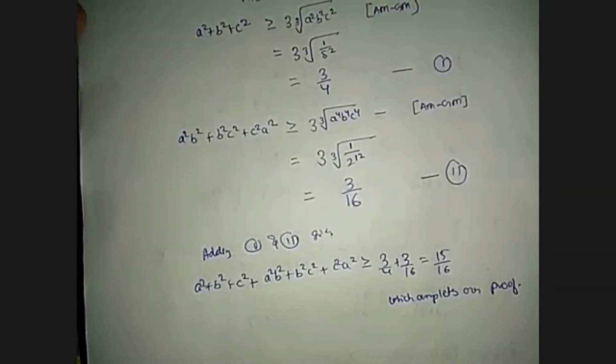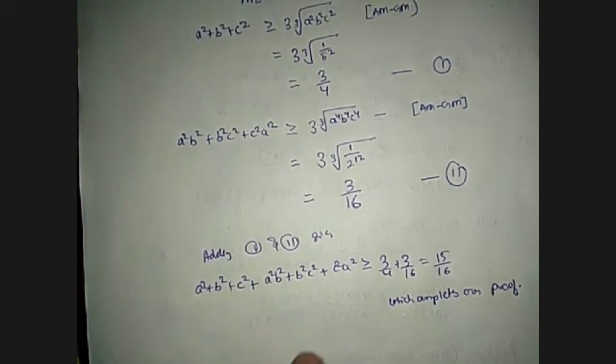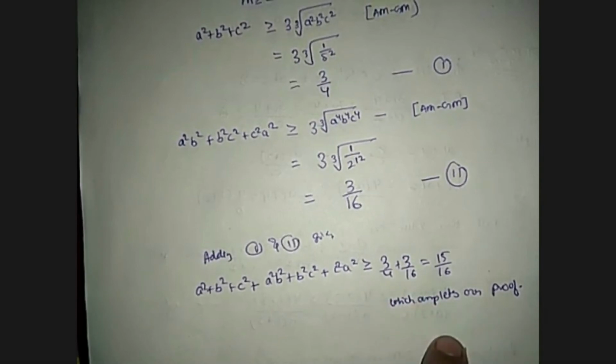So adding these both inequalities gives that a square plus b square plus c square plus a square b square plus b square c square plus c square a square is greater than or equal to 3 by 4 plus 3 by 16, which is equal to 15 by 16, which completes our proof.